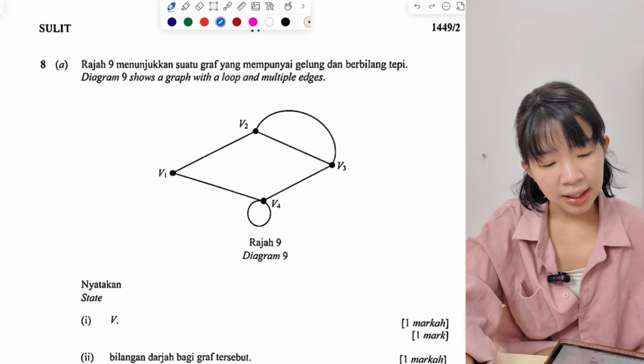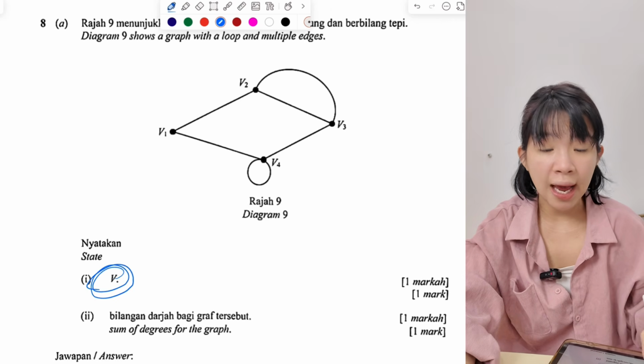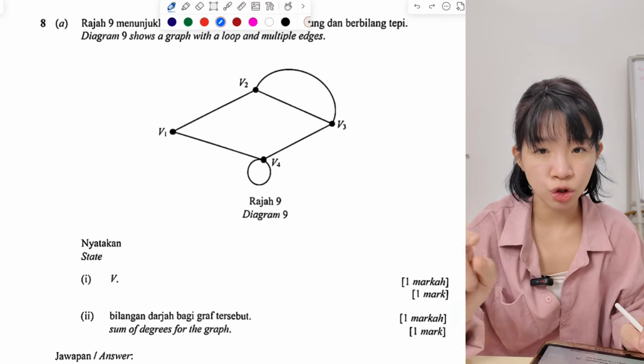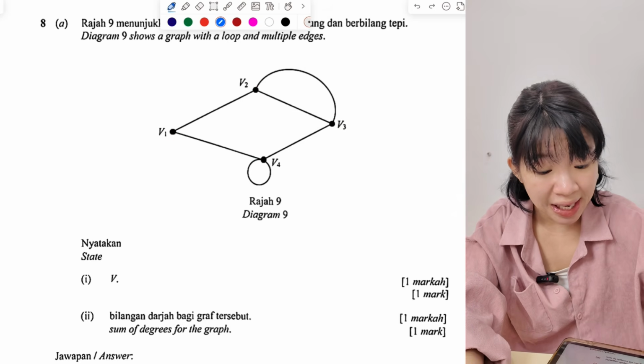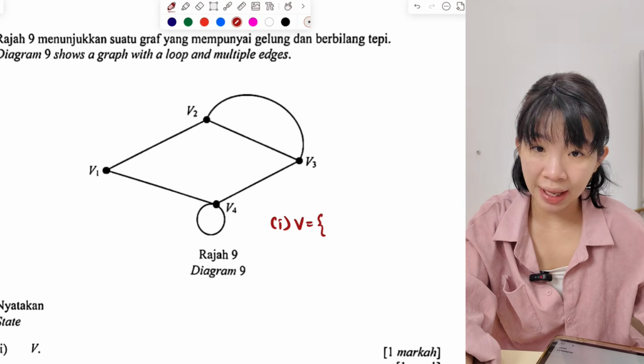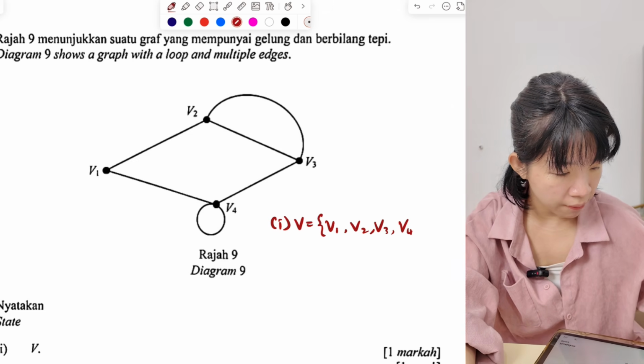Okay, question 8. The diagram shows a graph with a loop and multiple edges. Okay, part 1, they ask V. V means vertex, bucu, the dot. All these are called V. So now if they ask us to state the V, you must put curly brackets: V1, V2, V3, V4. Then part 2.